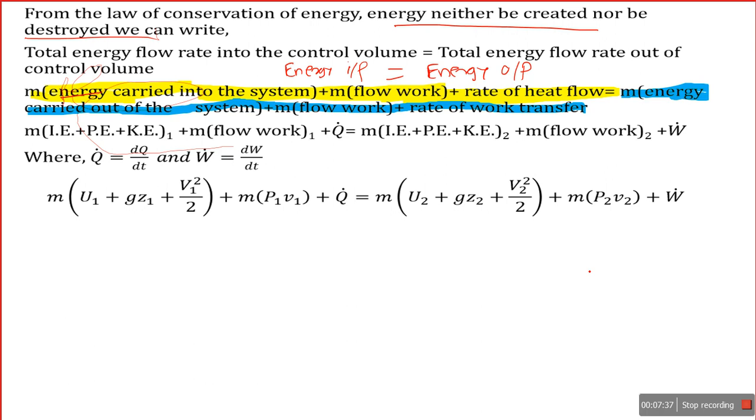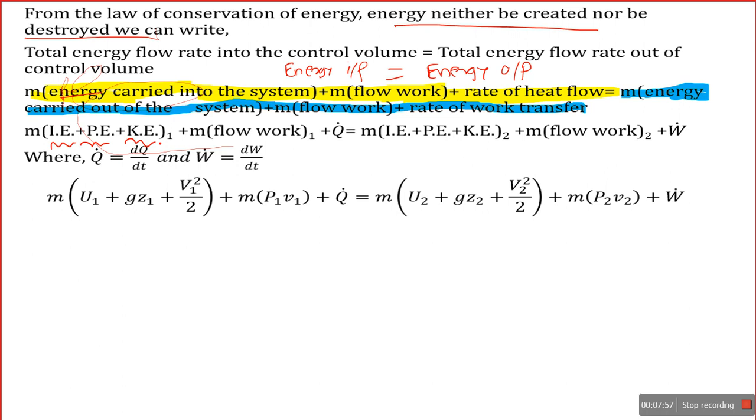Now, the energy at inlet, the energy carried into the system, may be internal energy plus potential energy and kinetic energy. When a fluid flows through any system, it gains energy.